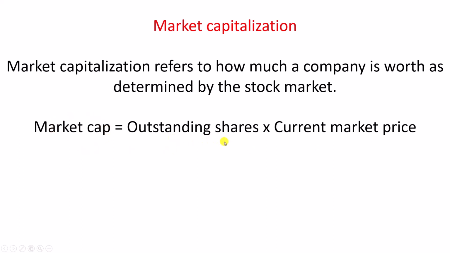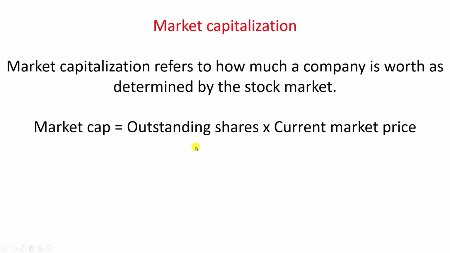Outstanding shares is nothing but the total shares of a company. How many shares does a company have? That itself is outstanding shares. Next is current market price. What is the price at which the share of the company is being traded in the stock market? That is current market price. So when you multiply this and this, you get market capitalization.